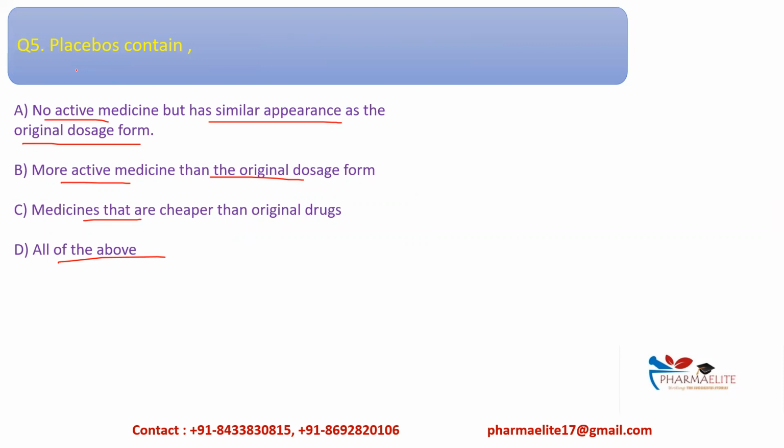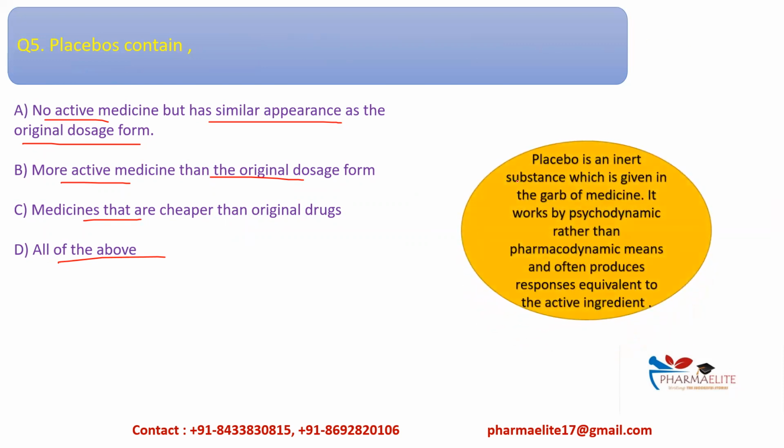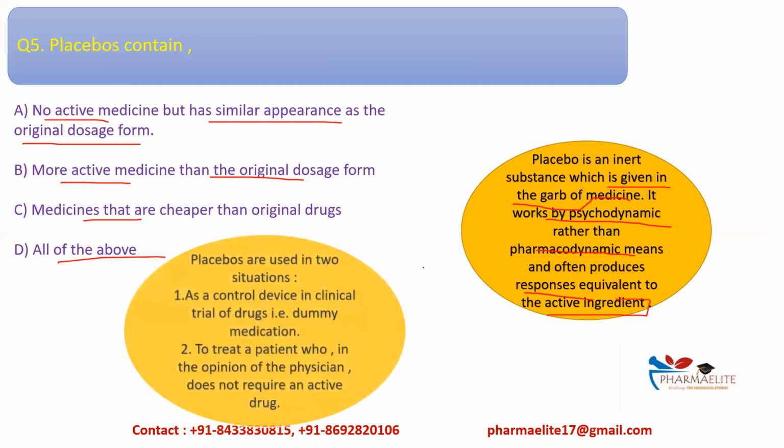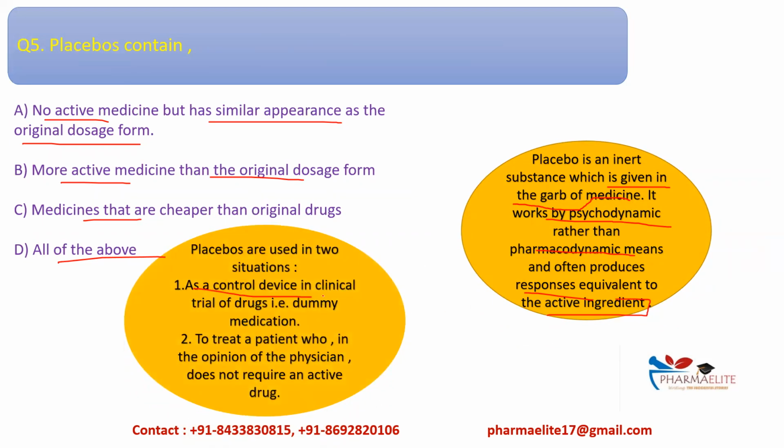Okay, so placebos यानी क्या? Placebos are the inert substances which are given in the garb of medicine. Okay, medicines के जैसे ही दिया जाता है लेकिन उसमें active ingredient नहीं होता. Okay, it works by psychodynamic rather than pharmacodynamic means, and often produces responses which are equivalent to the active ingredient. Okay, and these are given in two cases, like as a control device in clinical trials, as a dummy medication, okay, जिसमें active ingredient नहीं होता, and to treat patients who in the opinion of the physician do not actually require the active drug.